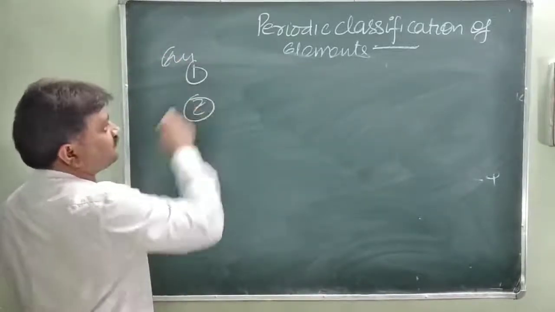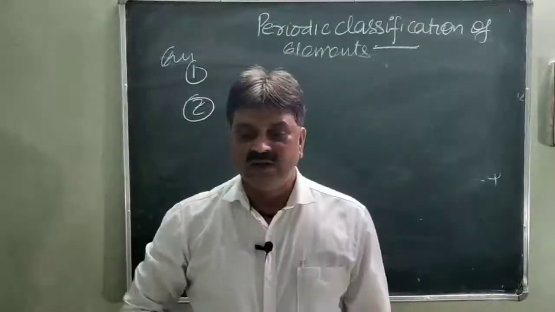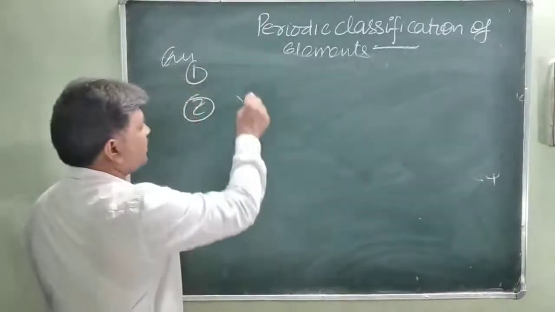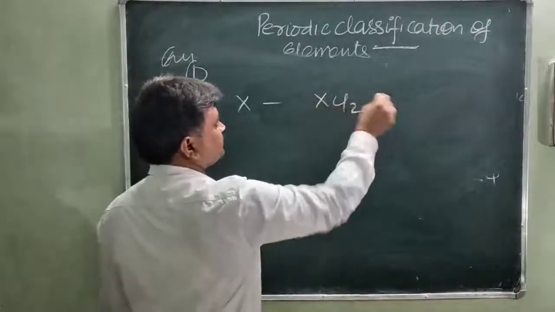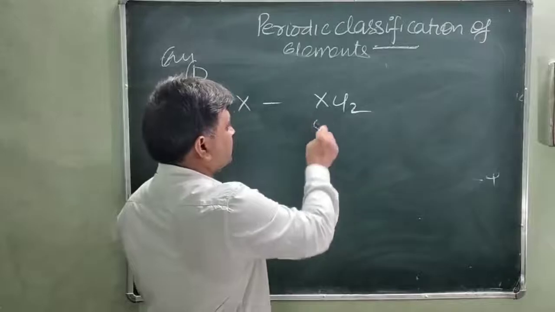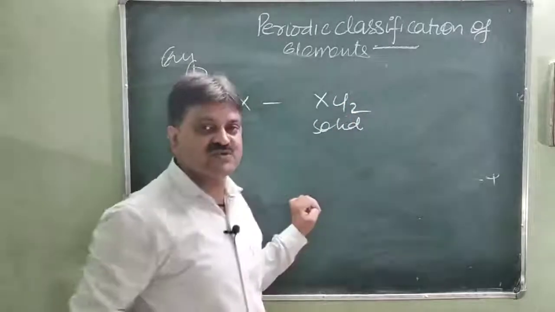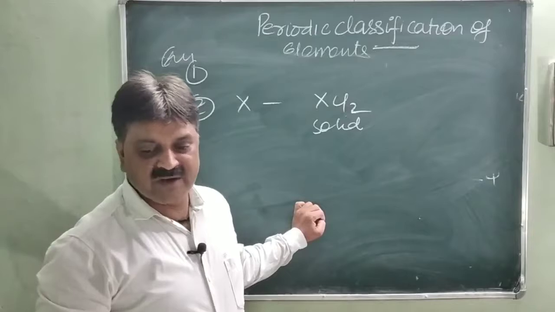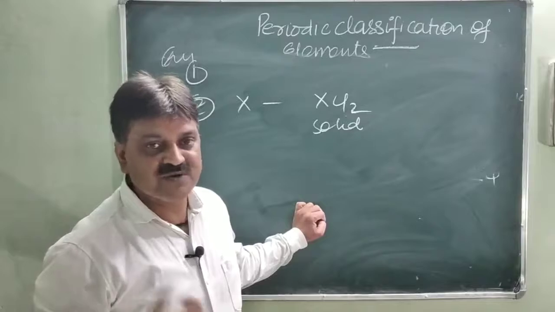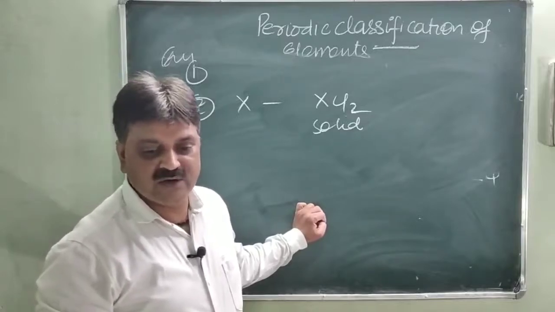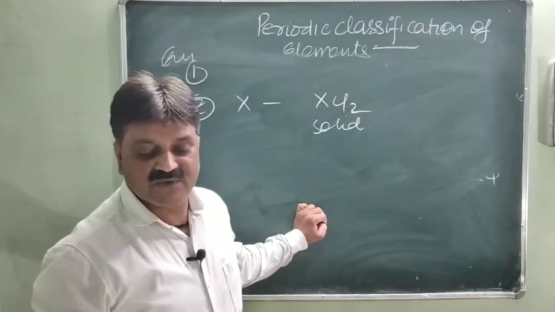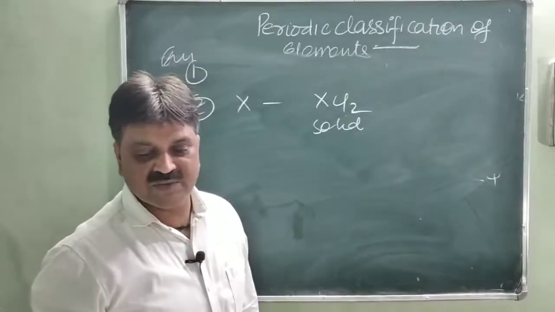Now question number 2. Element X forms a chloride with the formula XCl2. An element X is given and it forms a chloride as XCl2. Is it clear? Which is a solid? This XCl2 is the solid. Whatever is given in the question, write it down. With a high melting point, means it has a strong electrostatic force of attraction. High melting point, ionic compound. X would most likely be in the same group of the periodic table as which of the following elements, just like sodium, magnesium, aluminum and silicon.